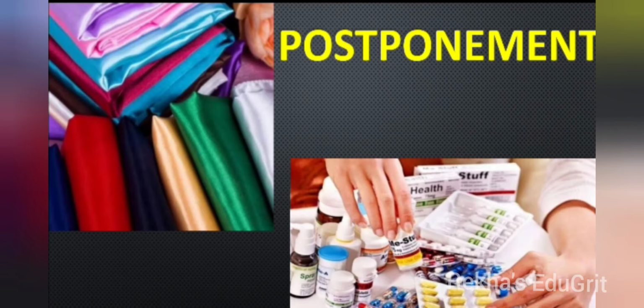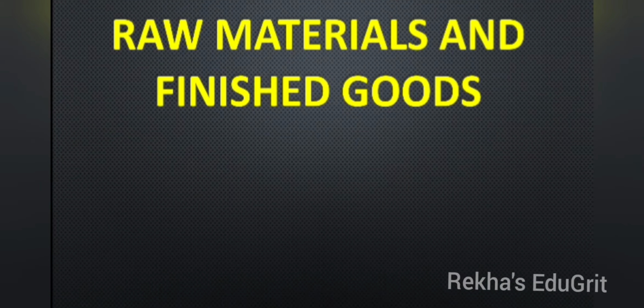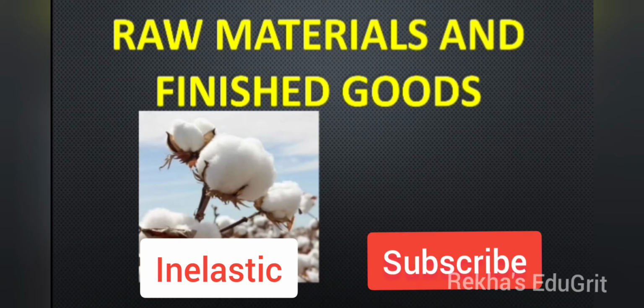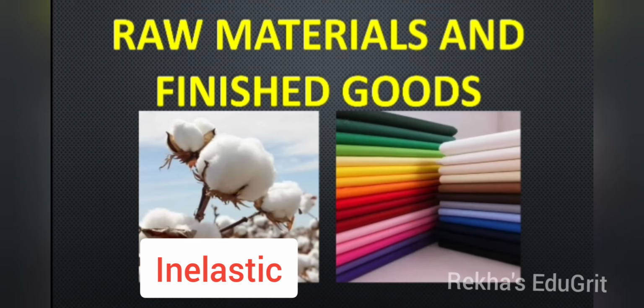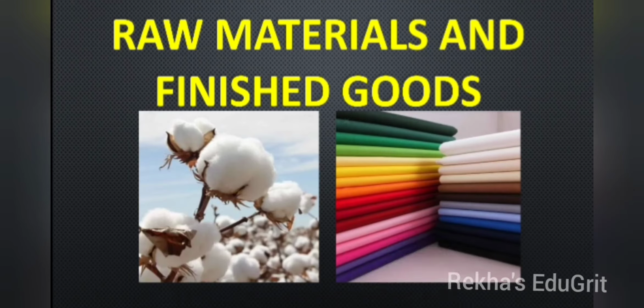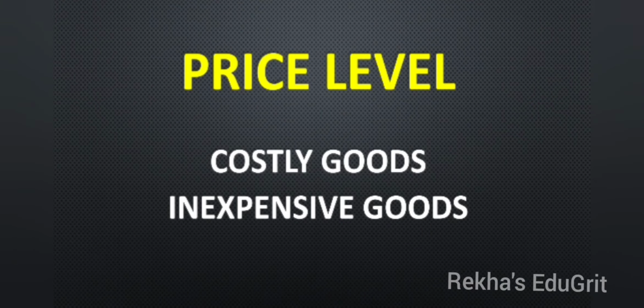The other factor for elasticity of demand is raw material and finished goods. The demand for the raw material is inelastic, but the demand for finished goods is elastic. For instance, raw cotton has inelastic demand, but the cloth has elastic demand. Next factor is price level. It depends upon the goods which are costly and inexpensive. The demand is elastic for moderate price, but it is inelastic for lower and higher prices.